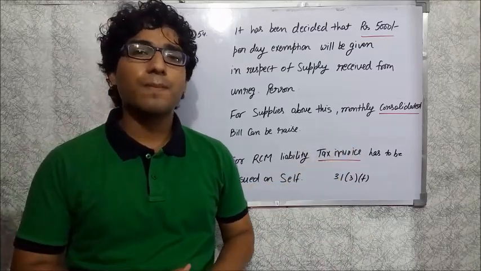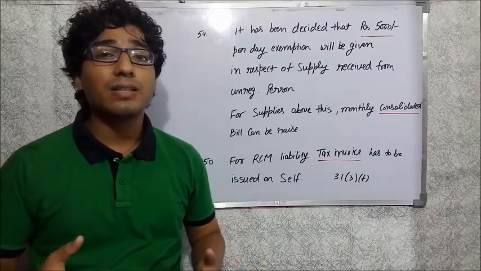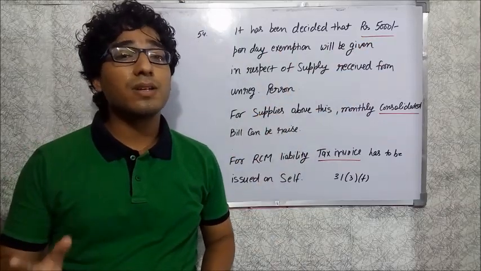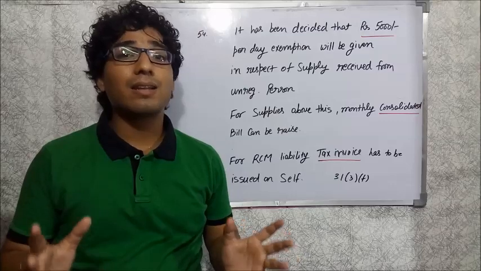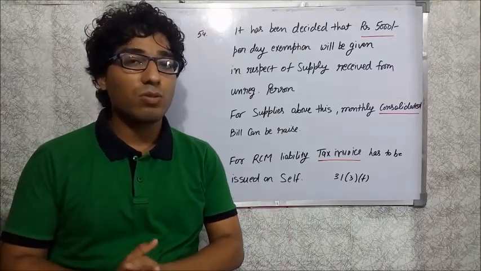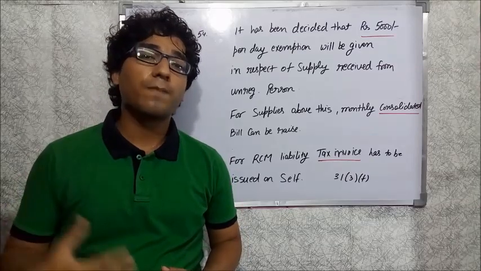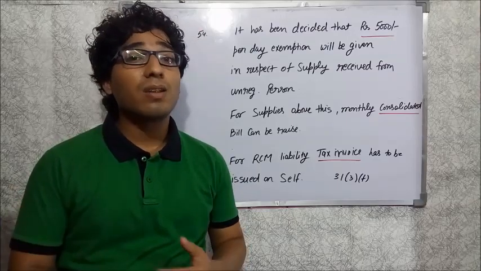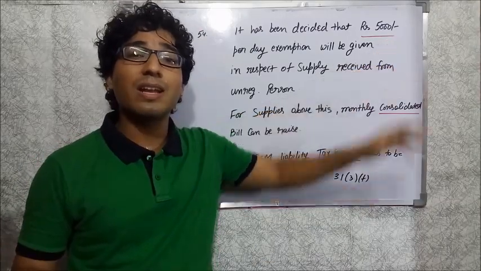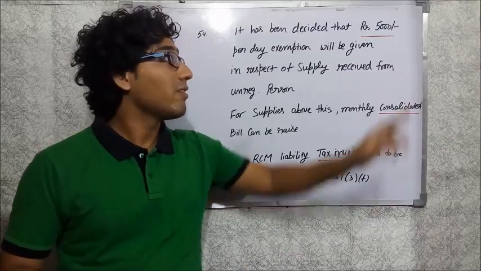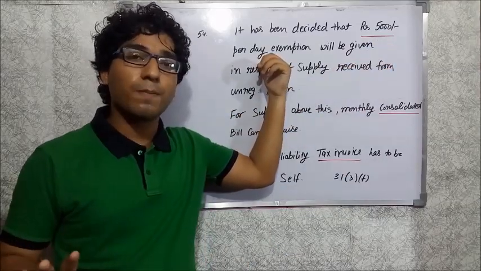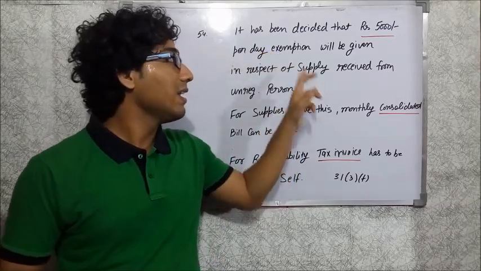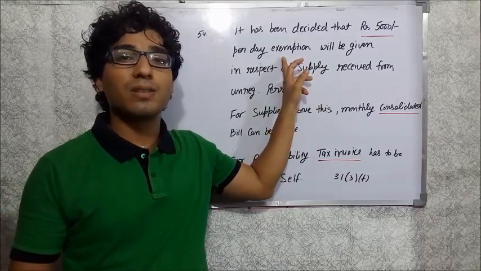But there is another question arising after seeing this answer. The question is whether this 5,000 per day is per person or the aggregate of all unregistered persons. Suppose you received a lot of goods from a lot of unregistered persons, then whether you need to add all the purchases from the unregistered persons to calculate the figure of 5,000, or it is for a single unregistered person. 5,000 per day is good, but whether it is per unregistered person is also a query. I think that it is 5,000 per day per unregistered person.